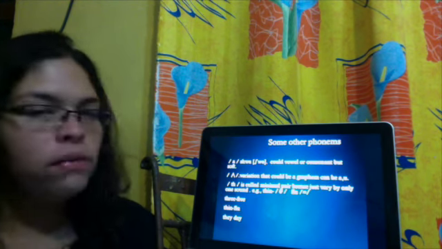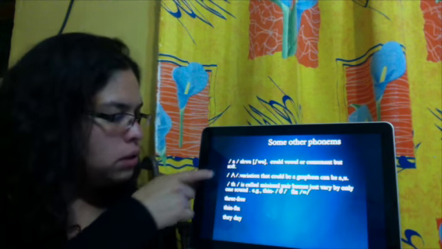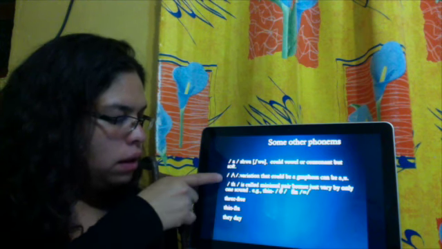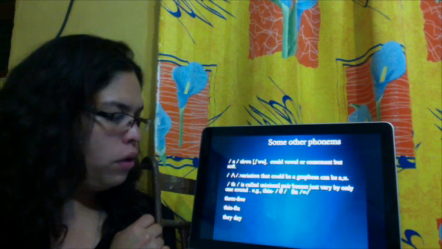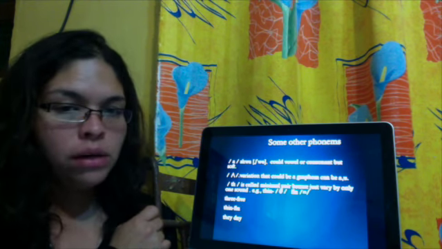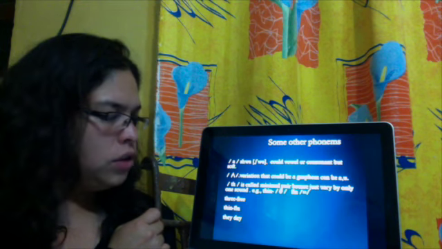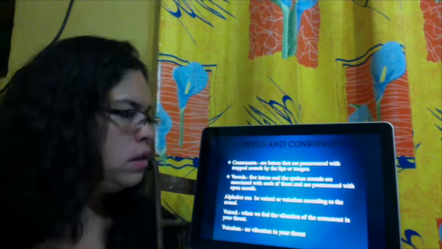We have some other phonemes, like schwa, which could be vowel or consonant, but a very soft one. This thing is a variation that could be a letter A or U. TH is called a minimal pair because the variation is only in one sound, thin, that.